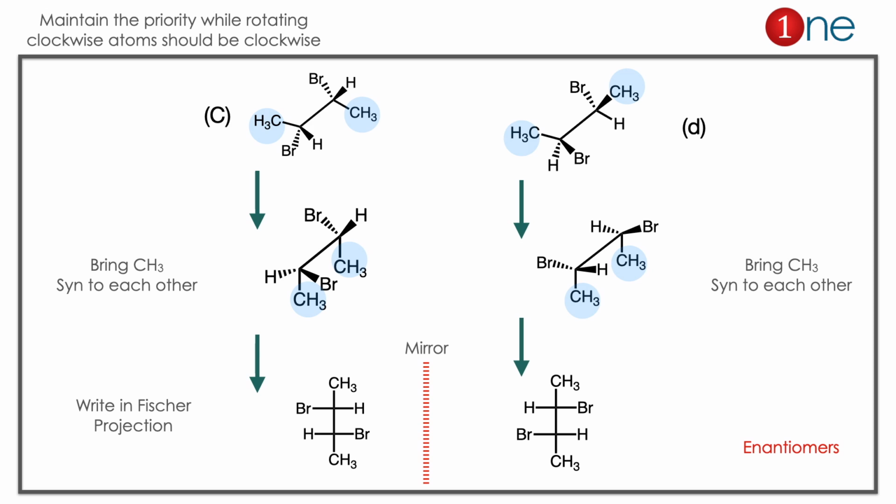Then we convert it into the mirror image. The CH3 are above the plane. Then all will be on side one. So when you bring methyl groups together, it will be easy to write in the Fischer form. So we have to write horizontal and vertical. Methyl will be on the vertical, all others will be horizontal. So if you draw nicely, you have the mirror image of C and D, which is the enantiomer. Here the concept you have to know is how to convert the Newman projection into the Fischer projection.